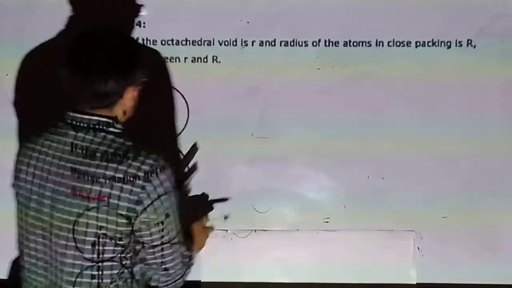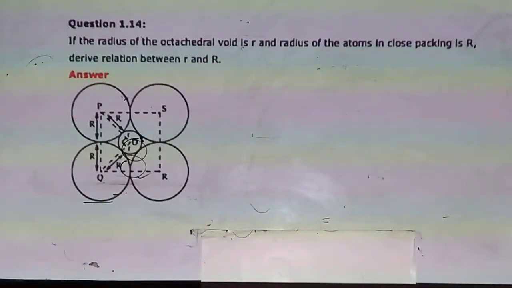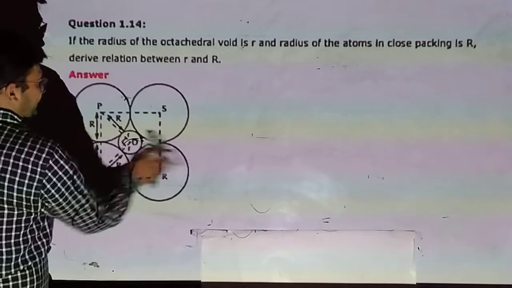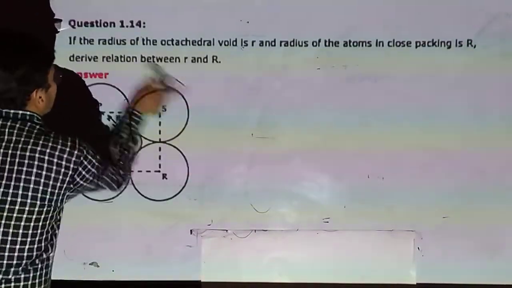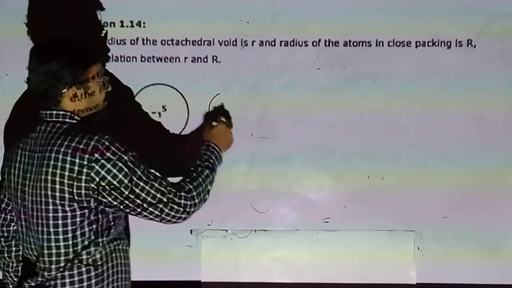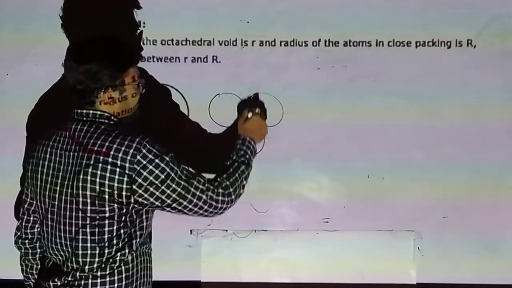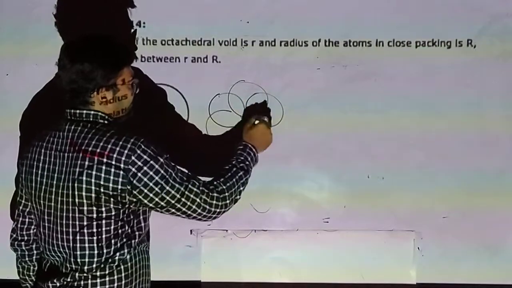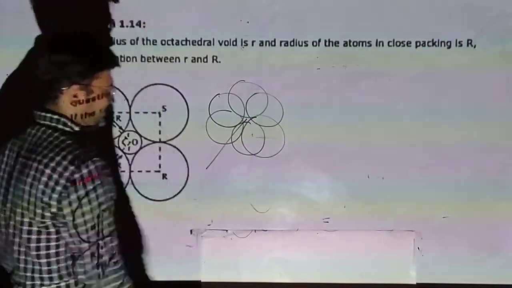Another important question, 1.14. The radius of the octahedral void is small r, and the radius of the atom in close packing is capital R. Derive the relation between small r and capital R. Here you can see octahedral voids means voids between 6 spheres.